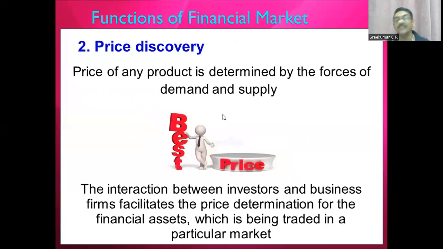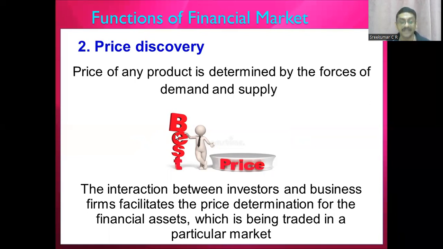The second point here is price discovery. Another important function of a financial market is price discovery. So what is price discovery? It's quite an easy aspect. The financial market decides the price of securities, especially second-hand securities, that is, in a stock exchange where already issued securities like shares, debentures and bonds are dealt with.